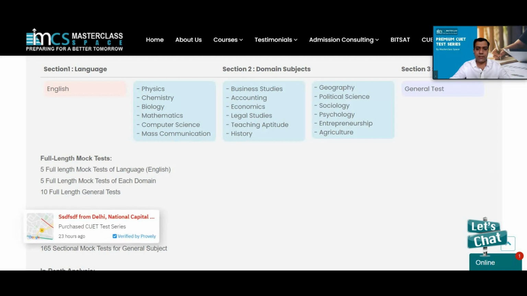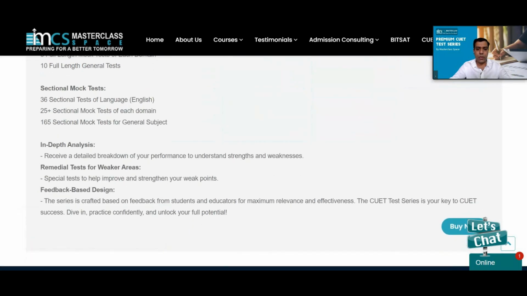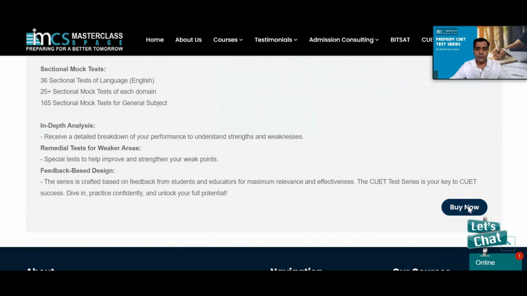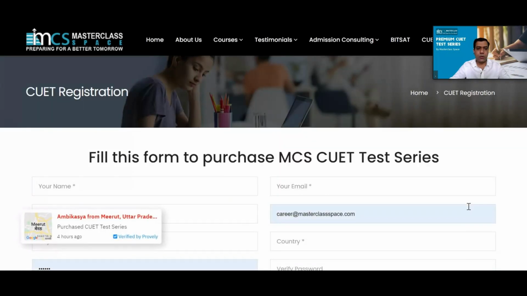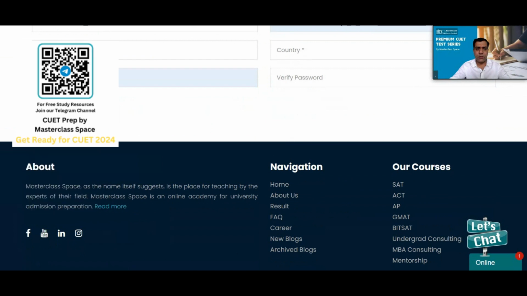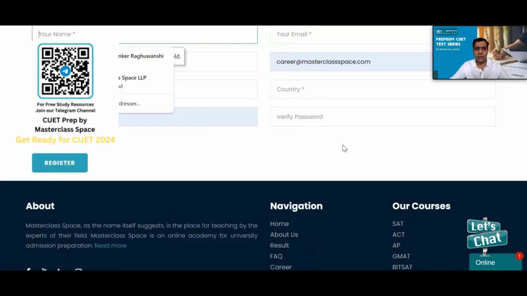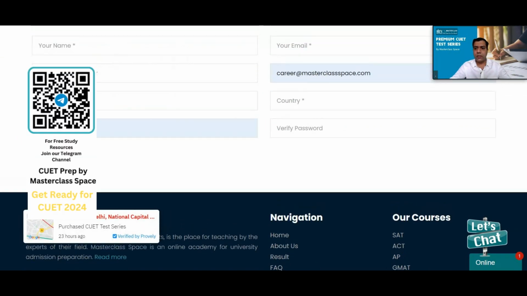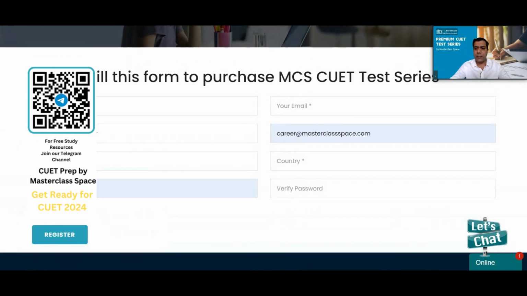Now, in order to buy the test series, you have to simply go down and click on buy now. Once you click on buy now, you reach a form. You have to fill this form to purchase the MCS CUET test series. MCS means Masterclass Space CUET test series. You fill this form and click on register now. Once you click on register now, you will get a payment link. Once the payment is done, you will be redirected to a dashboard.